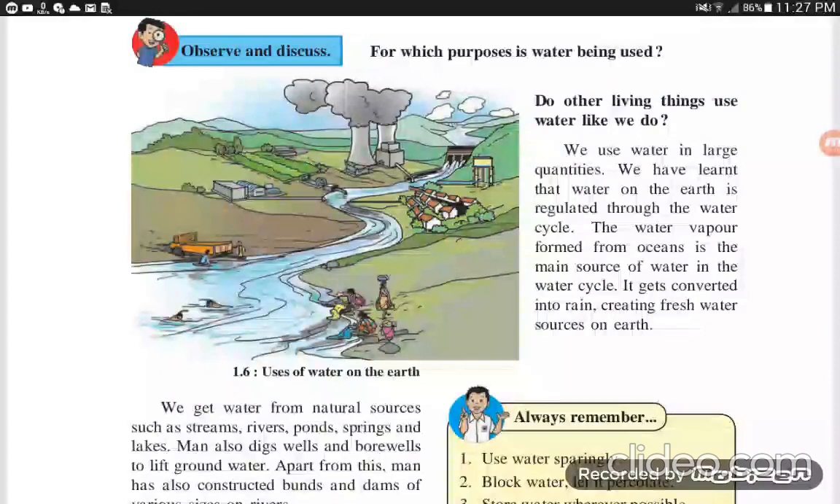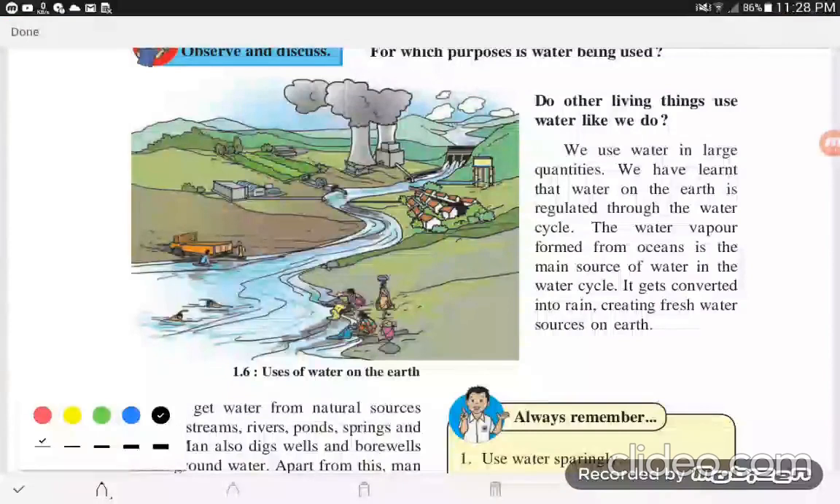Some ladies of the village are washing their clothes in the water. Some are using the water for washing their truck. Some boys are swimming in the water. Again, water is used in the factories, in the agriculture field and for drinking. That is, this water is used for many purposes.